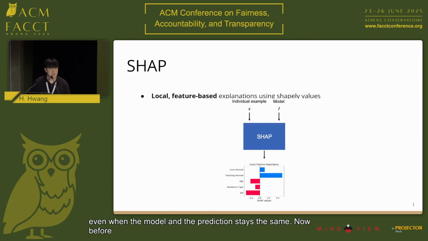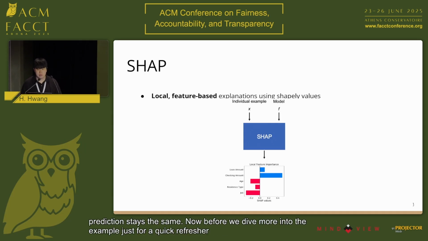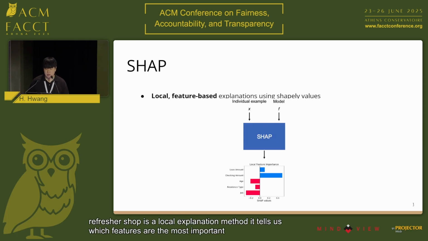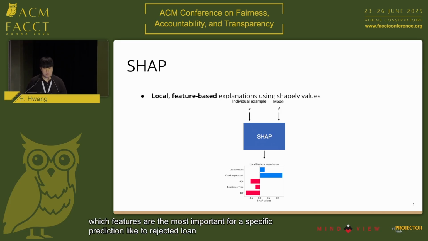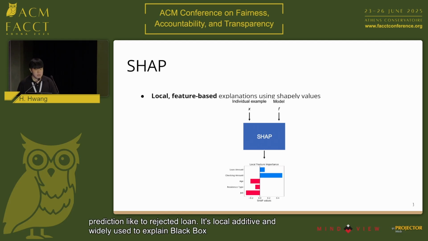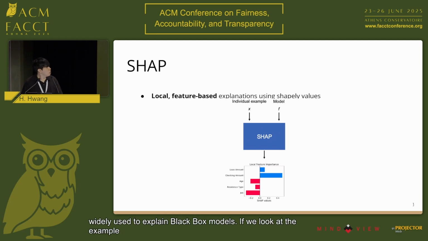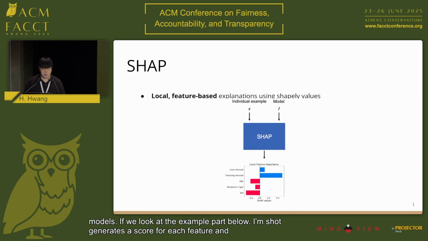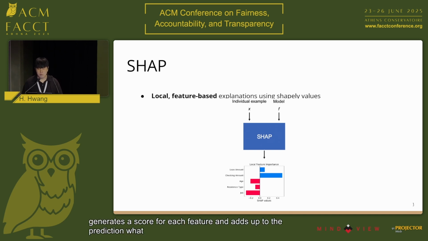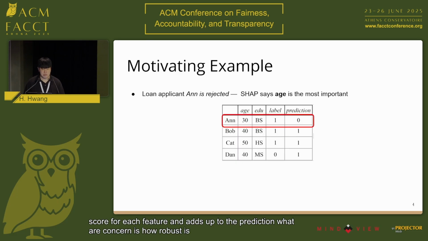Before we dive more into the example, just for a quick refresher, SHAP is a local explanation method. It tells us which features are the most important for a specific prediction, like a rejected loan. It's local, additive, and widely used to explain black box models. If we look at the example plot below, SHAP generates a score for each feature and adds up to the prediction. But our concern is how robust is this explanation?